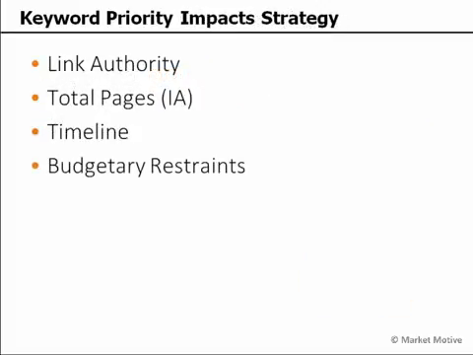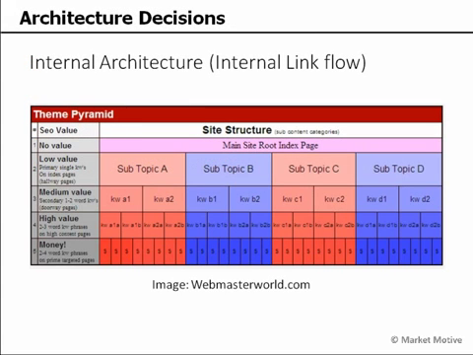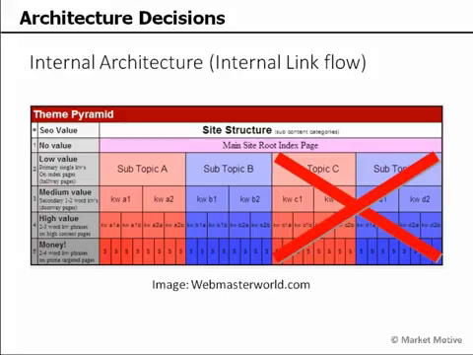This keyword priority is going to continually impact your link authority, your total pages indexed, the timeline, and it's going to be impacted by budgetary restraints. You're only going to be able to do so much with the budget you have allocated for content and for links. So you may have a site architecture like this and decide you need to not do that new site until later and focus those budgetary efforts on the existing site, because it'll help that site grow more than creating a brand new site. These are the type of decisions you're going to make based on KOB analysis, based on this cost-benefit analysis of keywords.